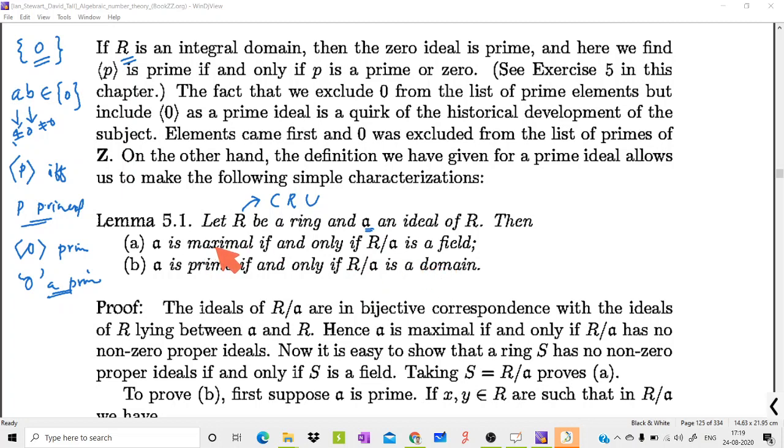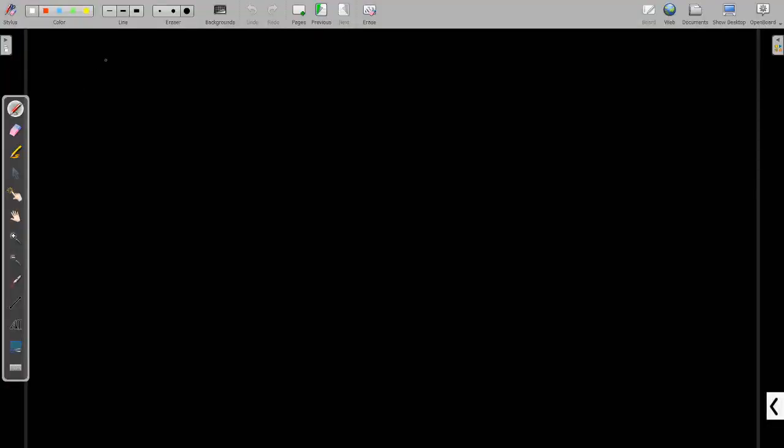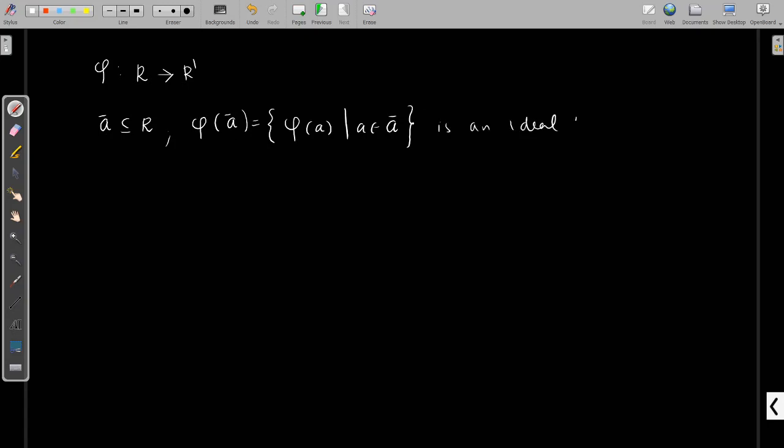For that, we use a theorem that we have discussed in your degree classes. If you have a homomorphism phi from two rings R and R prime, we can say that if A is any ideal of R, then phi of A, the set of all phi of a such that a belongs to the ideal A, the images of the elements of A, is an ideal of R prime.